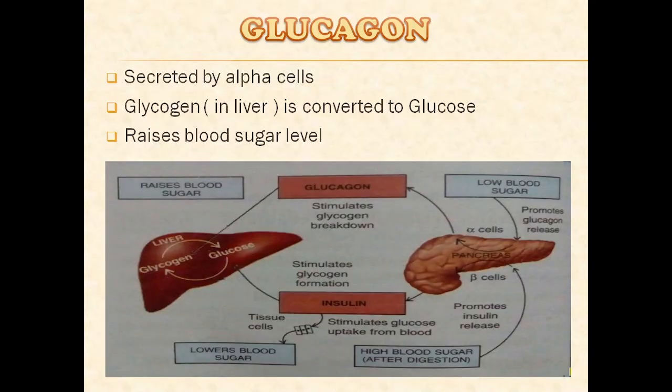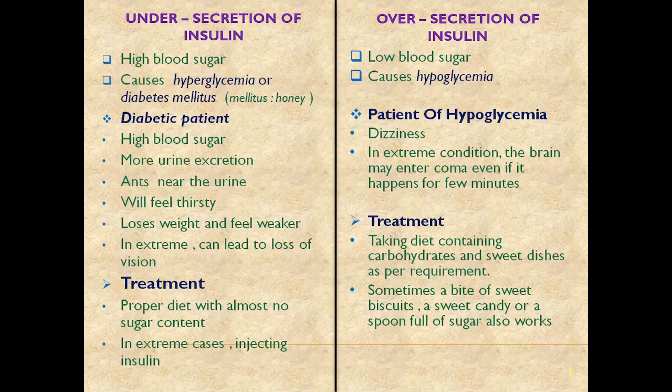Okay, now we'll come to glucagon. It is secreted by alpha cells. Glycogen in the liver is converted to glucose and raises the blood sugar level. Now in contrast to this, let me tell you one thing. When there is under secretion of insulin, the person suffers from diabetes, and when there is over secretion, the patient suffers from hypoglycemia. That is clear to you all, I know.